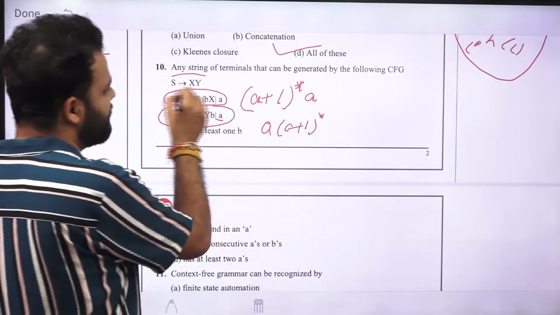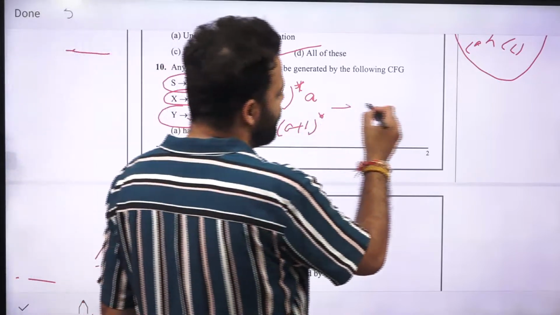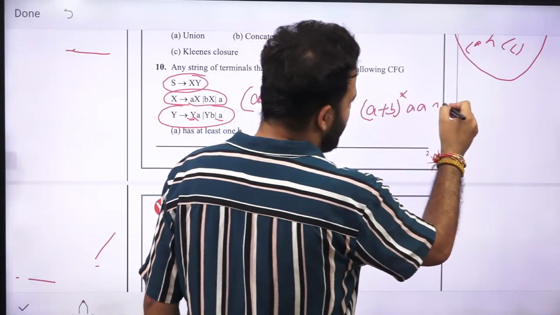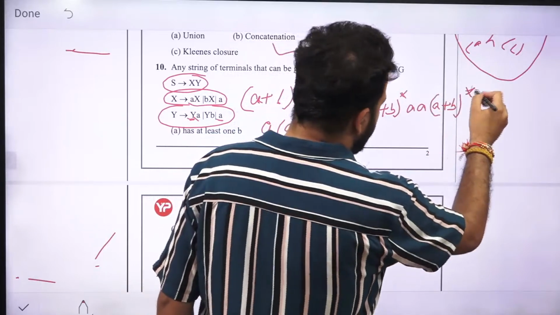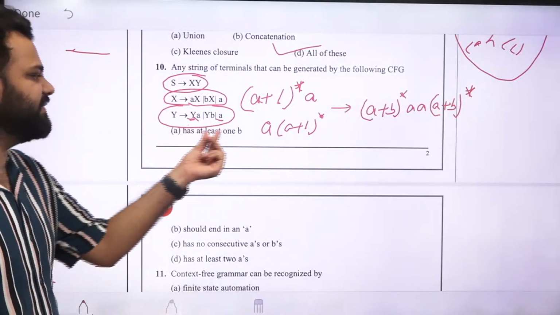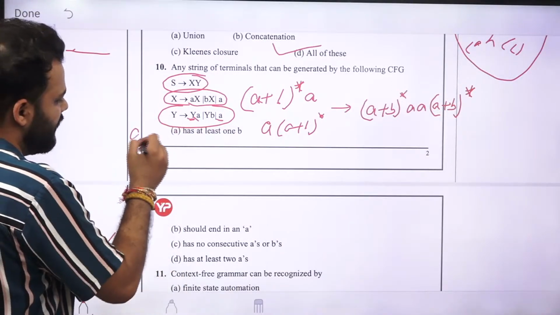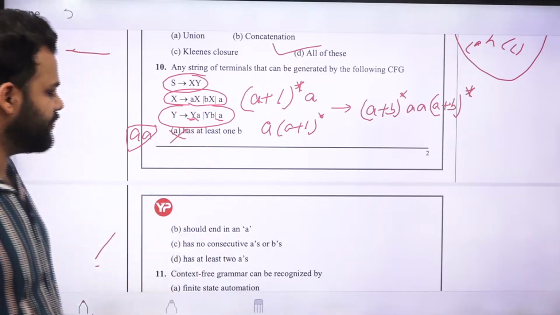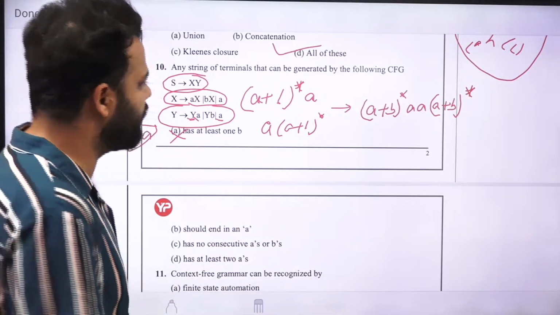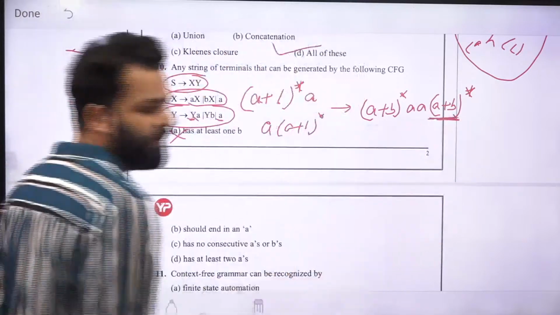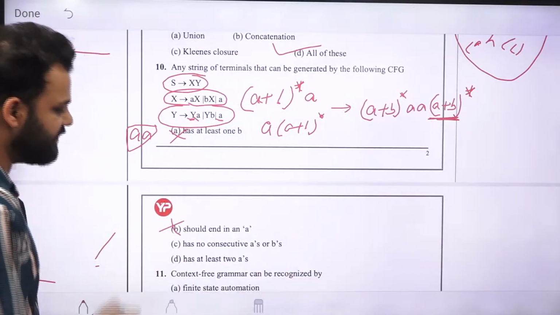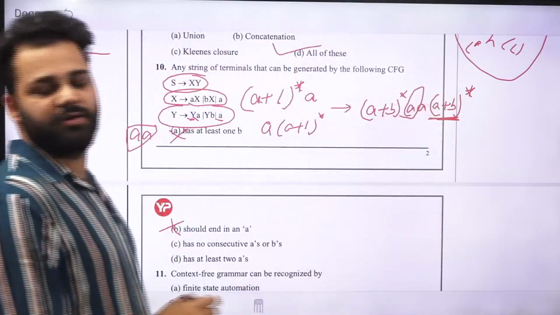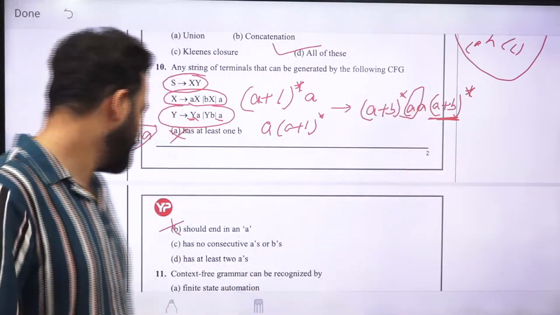So if you use S is equal to XY, this will give you (a+b)*a, one more a, and again (a+b)*. So the options: has at least one b. No, a is the minimum string that will be made, so at least one b is false. Should end in a. This is not true. It can end in b also, because we have (a+b)* at the end. Has no consecutive a's or b's. No, in the regular expression also you are having two consecutive a's. So this is also false.